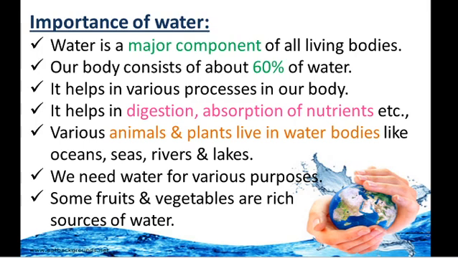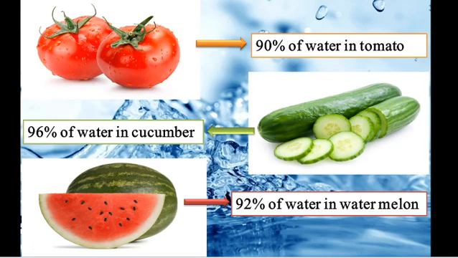So water is used for various purposes, and some fruits and vegetables are also a rich source of water. For example, tomato: in tomato, 90% water is present, in cucumber it contains 96% water, and watermelon consists of 92% water. So let us discuss the uses of water.